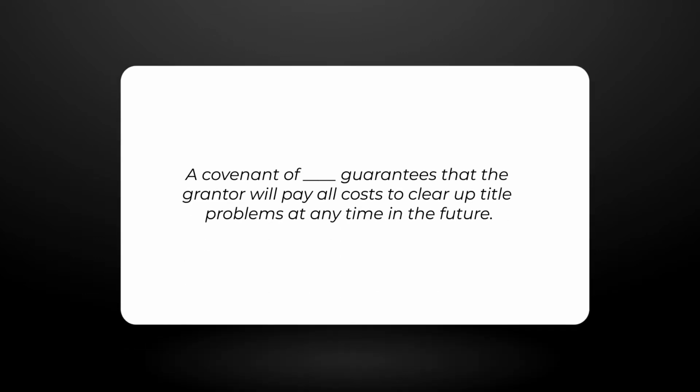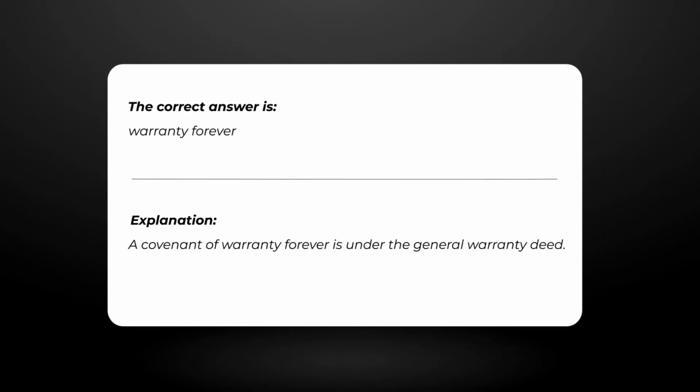A covenant of blank guarantees that the grantor will pay all costs to clear up title problems at any time in the future. The correct answer is warranty forever. Explanation. A covenant of warranty forever is under the general warranty deed.